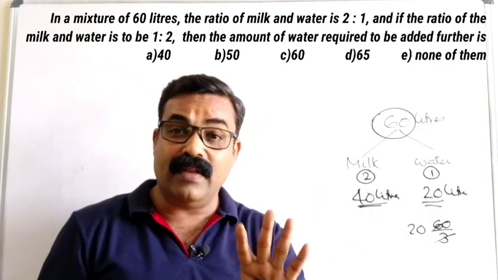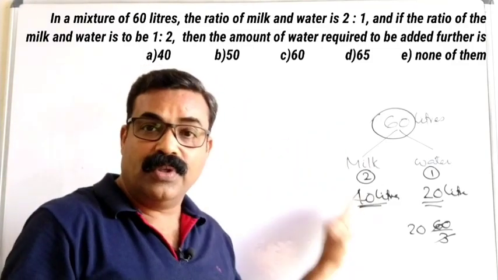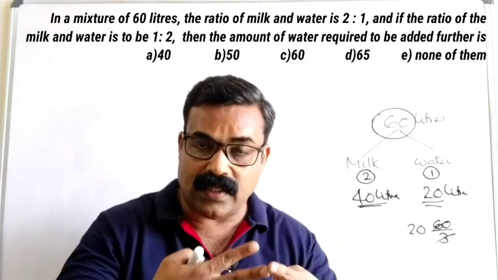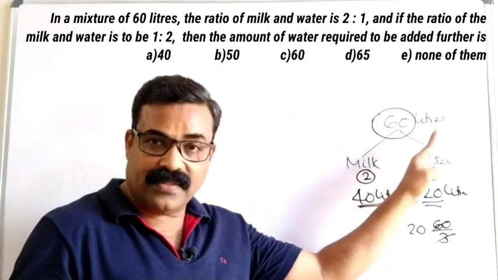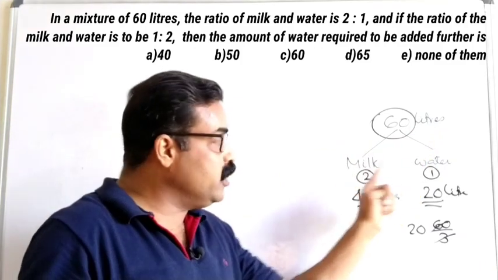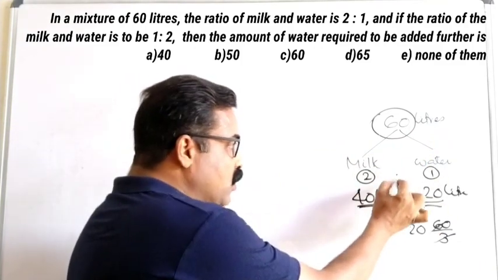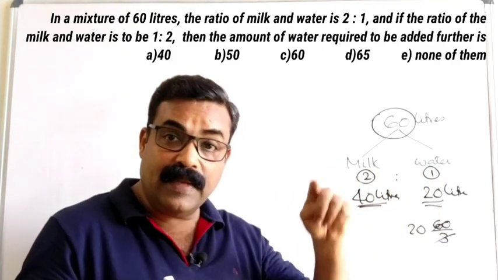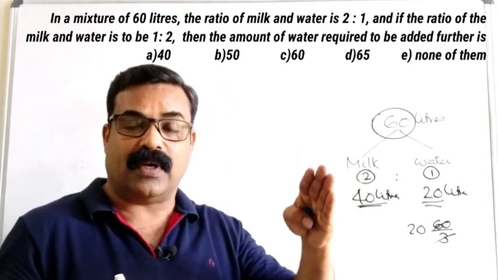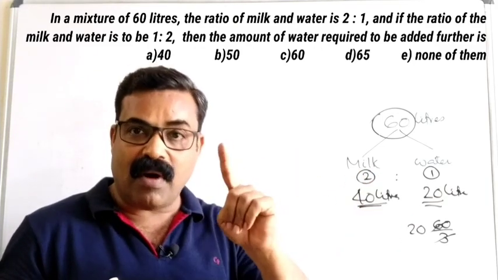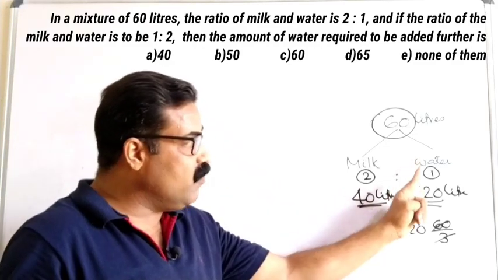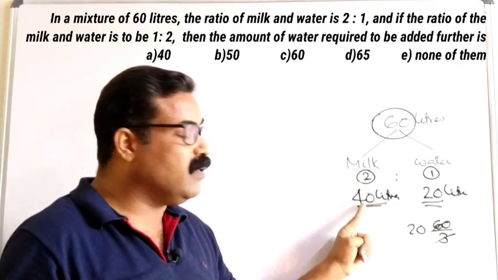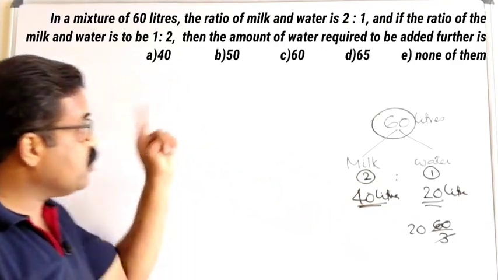Understand very clearly. This is the first step you have to do for this type of question. We have a mixture of milk and water, total 60 liters, in the ratio 2 is to 1. 2 is to 1 means total we have 3 parts. That 3 parts divide 60 liters into 20, 20, 20. So 1 part will be water, 20 liters, and 2 parts, 20 plus 20, 40 liters will be milk.